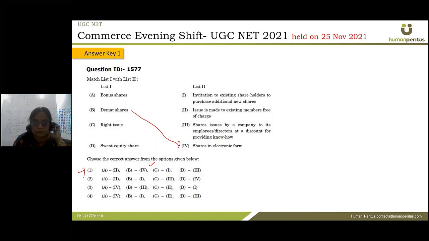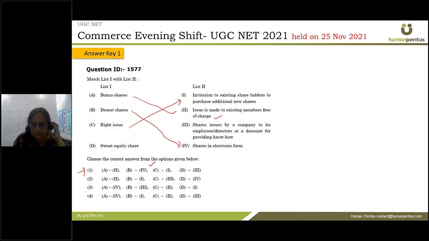So if you do not look at other options, you can still hit A if you know what demat shares are. Now A2, what is bonus shares? Issue is made to existing members free of charge. Yes, whenever the company issues shares free of cost to the existing shareholders, that is a bonus issue, right? Right issue: whenever the company comes out with an issue of shares, it has to invite the existing shareholders to purchase the new shares, right? So that is called right issue.